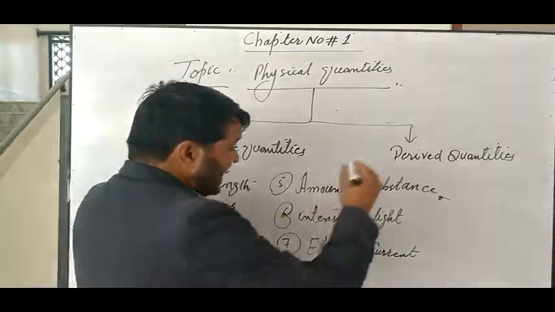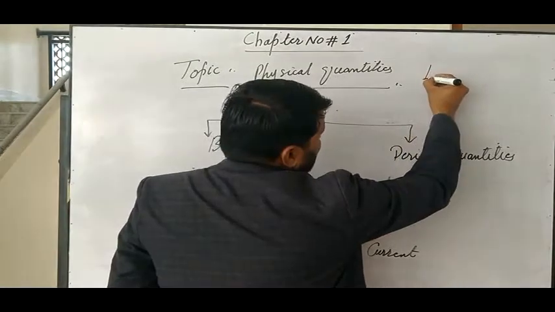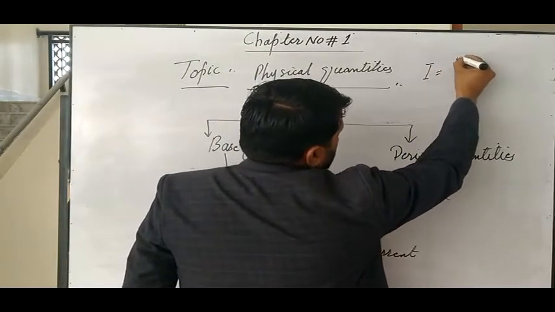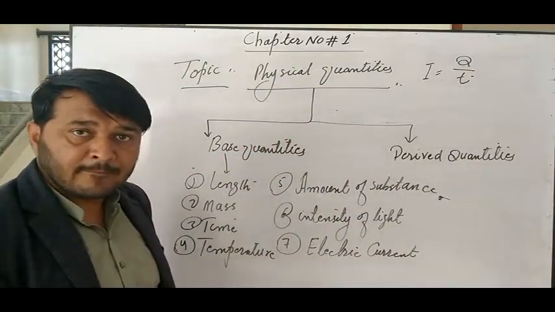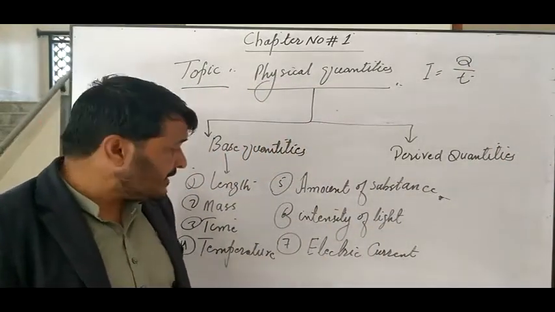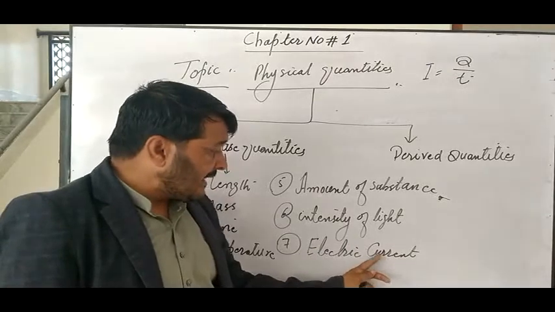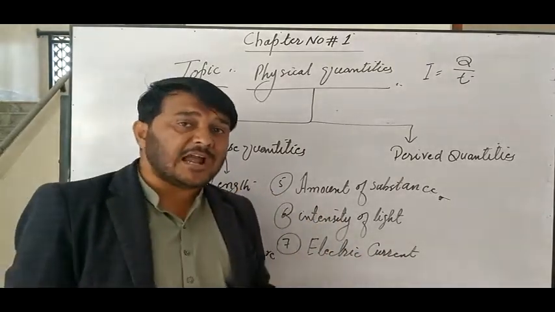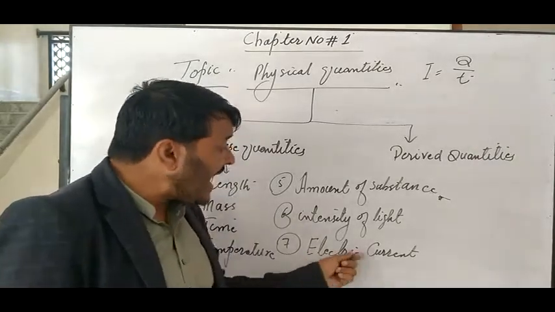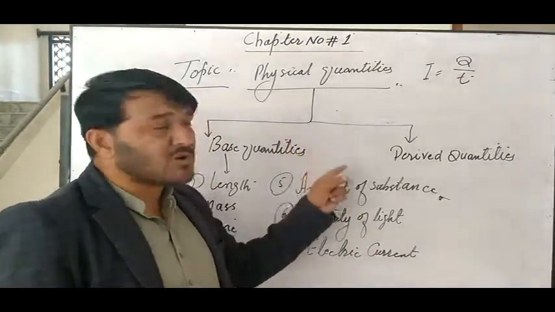Because you see here that electric current is derived from a charge per unit time. Do you understand my question? Electric current is considered a base quantity. My question to you is, why is electric current a base quantity?